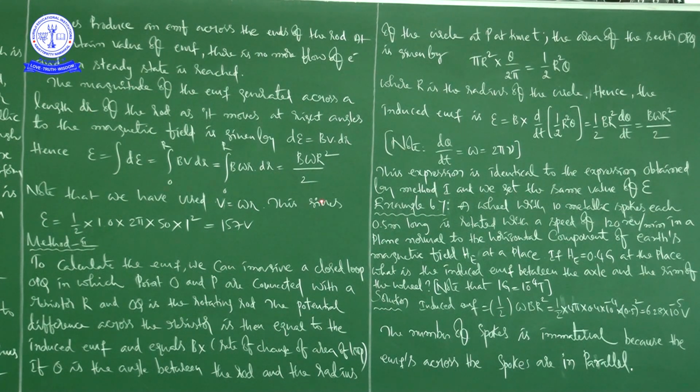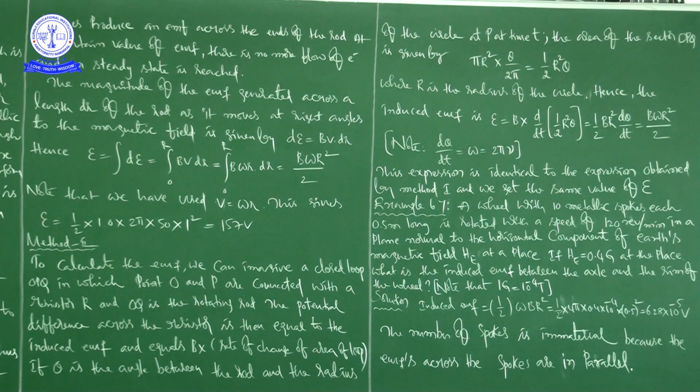Up to this point, whatever expression we got, here also we got the same expression. So what is the next part? To get the numerical value of induced EMF between the center and the metallic ring, you have to substitute the values. In place of B we substitute 1, in place of omega we substitute 2 pi into 50, because omega is equal to 2 pi nu, and in place of r we substitute 1. By substituting all the values given in the question, you will get the same answer.